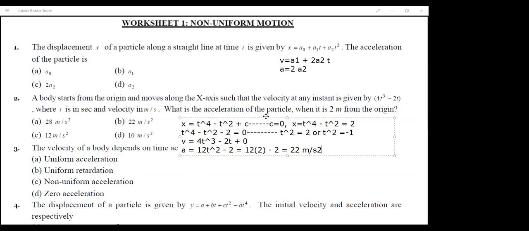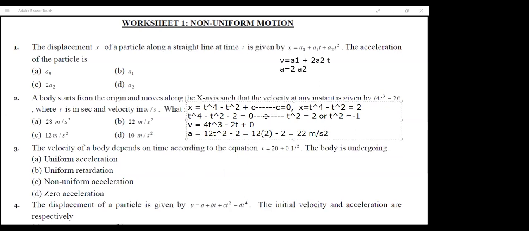So the velocity of a body is given by an equation. When I differentiate it, I will get an acceleration, which is 0.2 t. And if I increase t, the acceleration will increase uniformly. So it will be uniform acceleration A. Are you sure? Yeah. Or is it non-uniform acceleration?